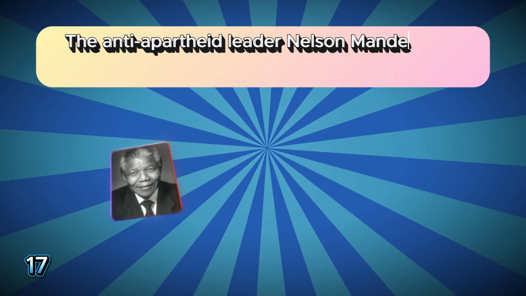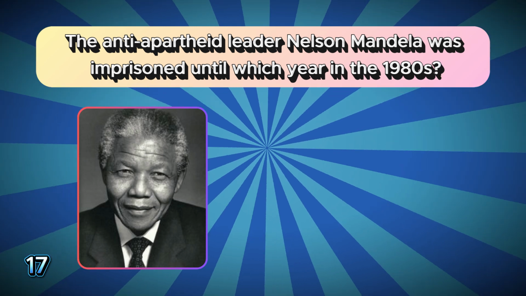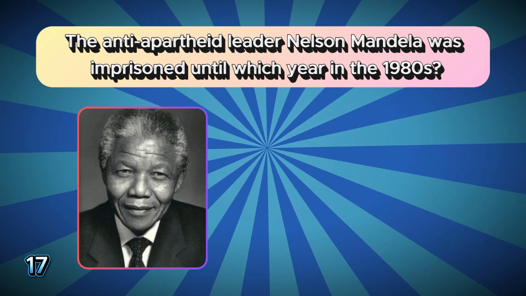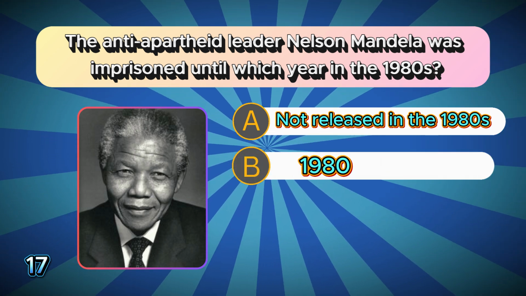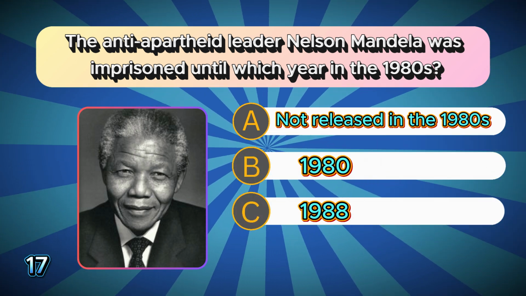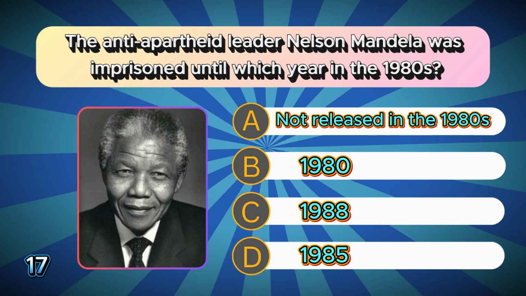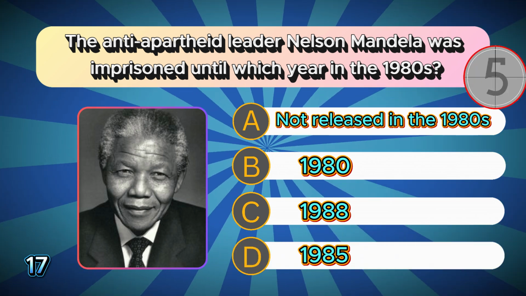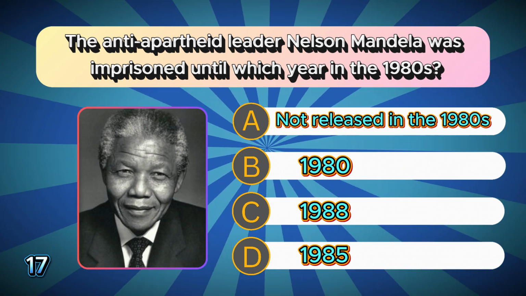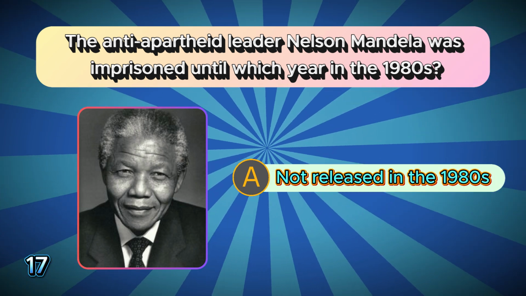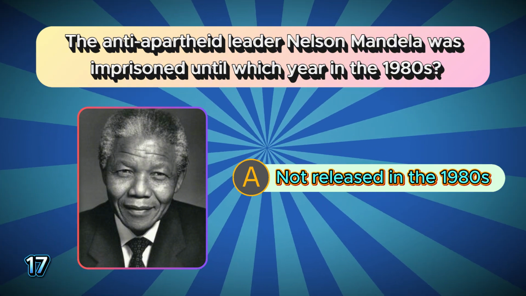The anti-apartheid leader Nelson Mandela was imprisoned until which year in the 1980s? A. He was not released in the 1980s. B. 1980. C. 1988. D. 1985. The correct answer is A. He was not released in the 1980s.